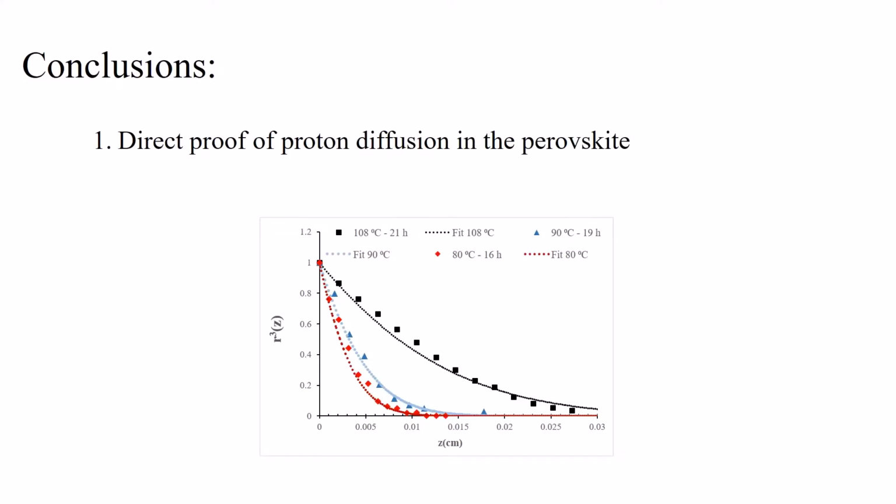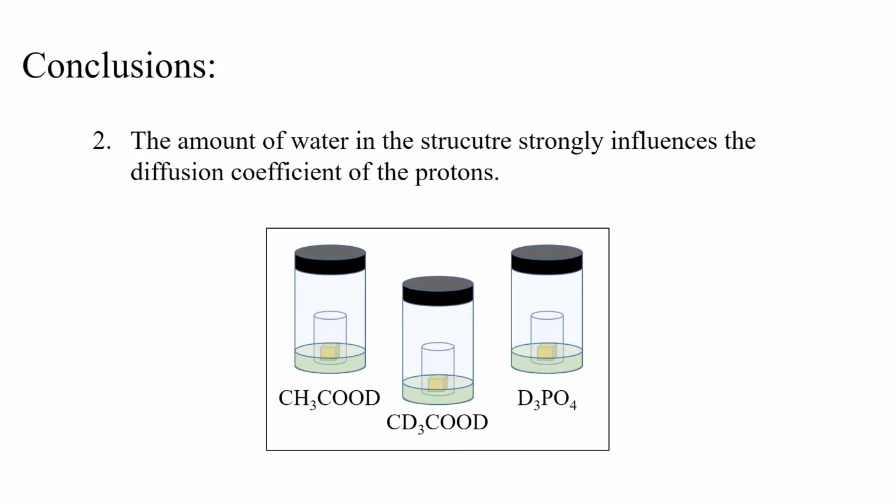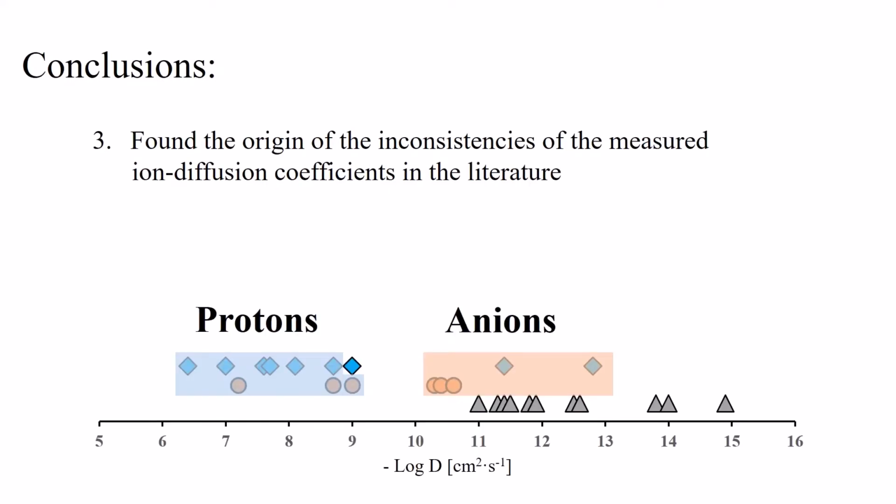But what can we conclude from this talk? We have three main points. First, we have direct proof of proton migration in a lead perovskite. Second, we prove that water is fundamental for the migration of protons in the perovskite, and that its concentration strongly influences the value of the diffusion coefficient. Third, we found the origin of the inconsistencies of the values of the diffusion coefficient of ions in the perovskite. This is due to the fact that the ions that diffuse fast are actually protons and not the anions like iodide or bromide, which diffuse slowly.